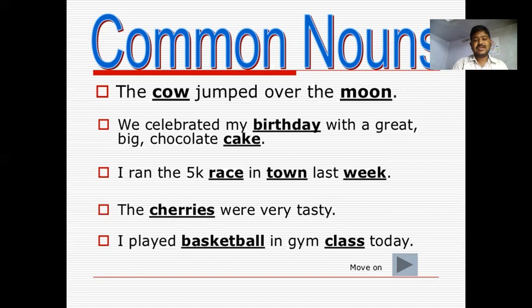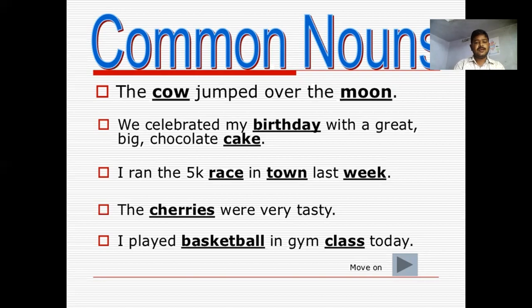I ran a 5K race in town last week. Race, whether it may be 5K or 3K, can be called a common noun. Town: if you can say the name of the town, it can be treated as a proper noun; if you just say the town, it is a common noun. Last week: here week is a common noun. If you say a specific week, like the 4th week or 3rd week, it can be said to be a proper noun.